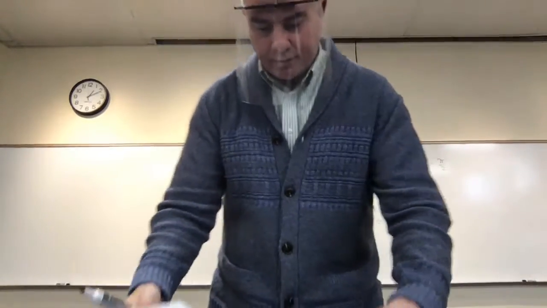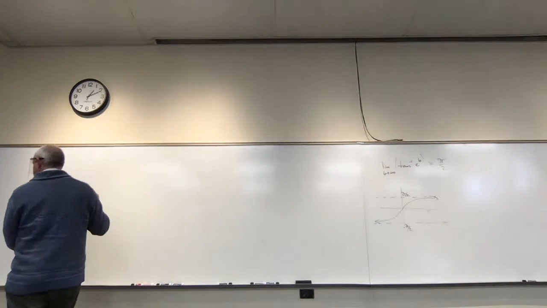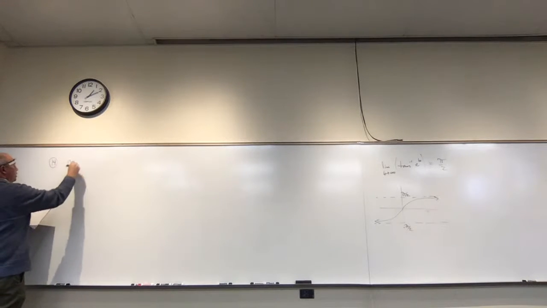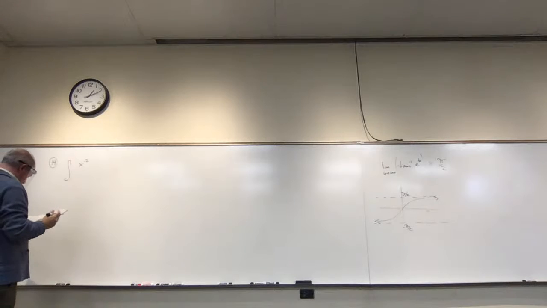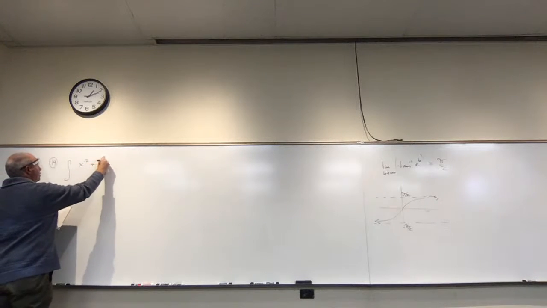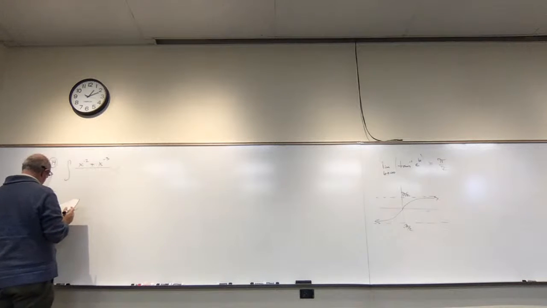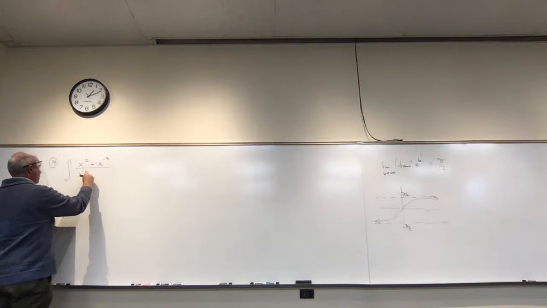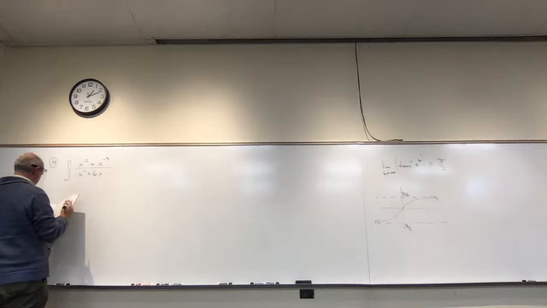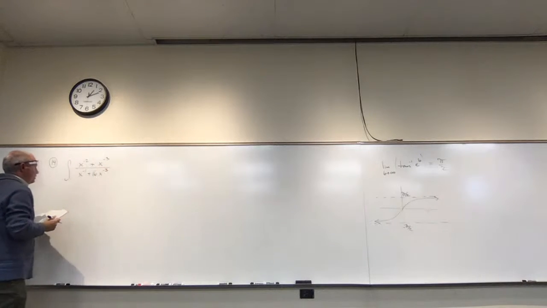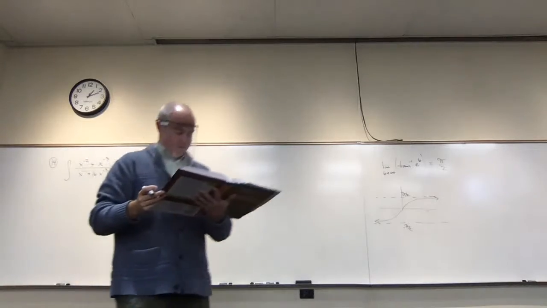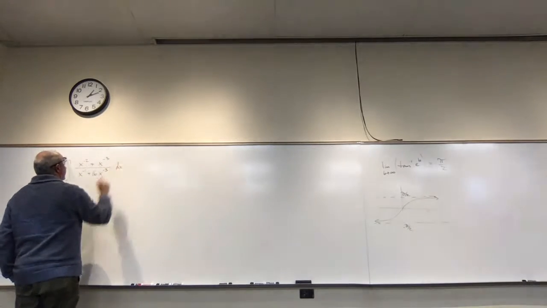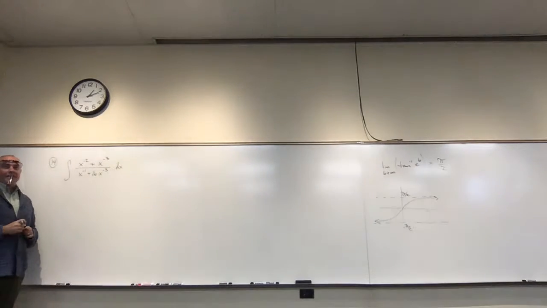We have the integral of x to the minus 2 plus x to the minus 3 divided by x to the minus 1 plus 16 x to the minus 3 dx. All right, well, it's a little bit of a mess, but